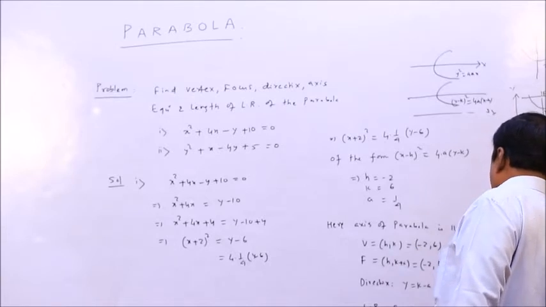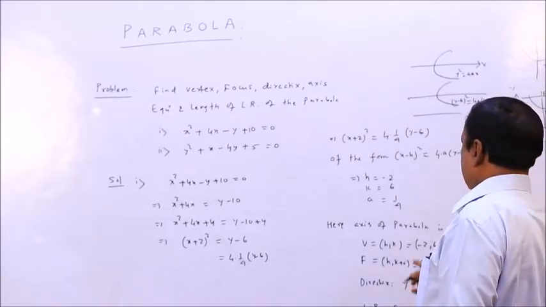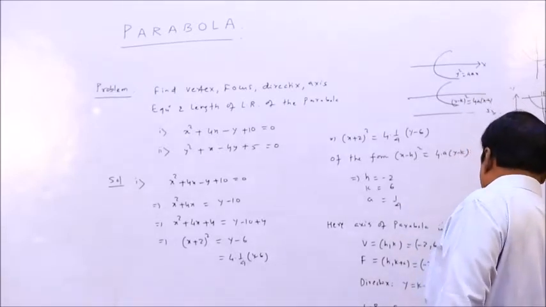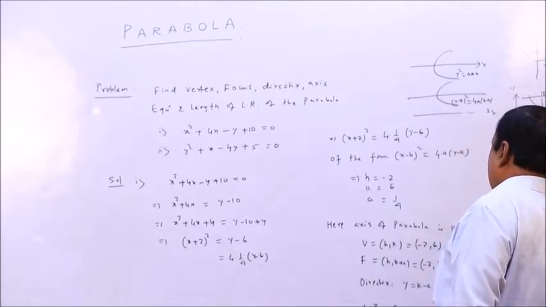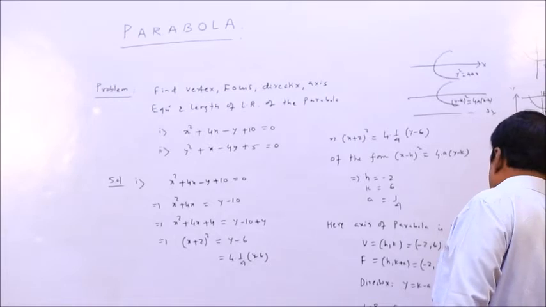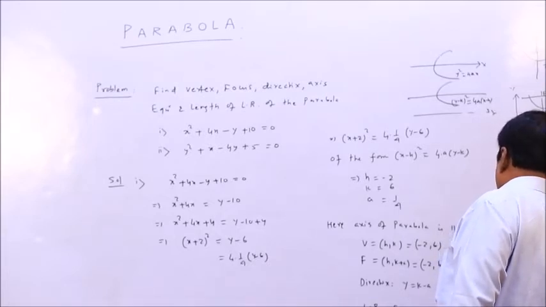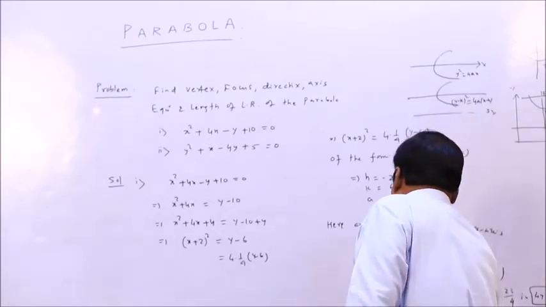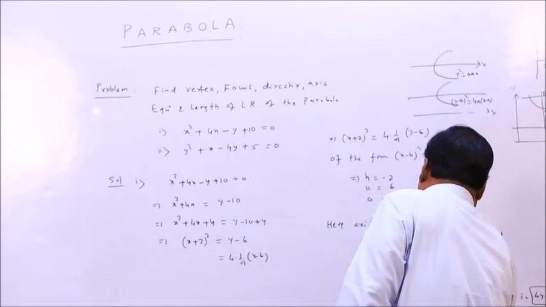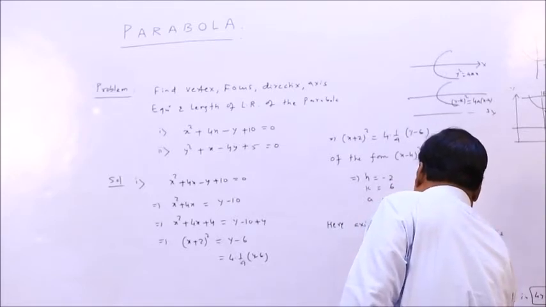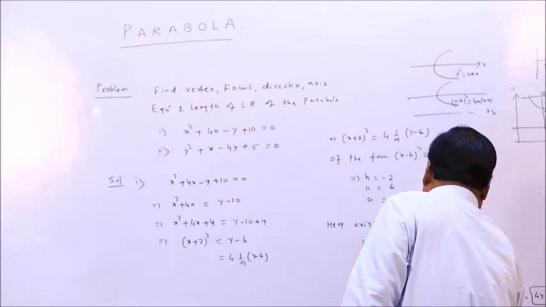So h plus minus 2a, what is a? 2a means 1 by 2, k plus a, what is k here? k is 6 and a is 1 by 4. You find the values, and the length will be 4a, that is 4 into a, which is 1 by 4, that is 1.